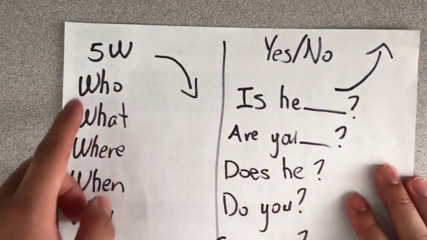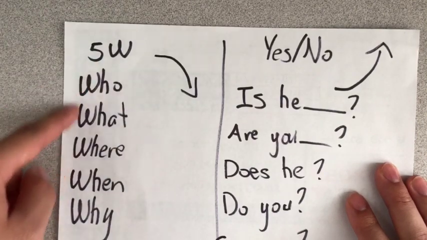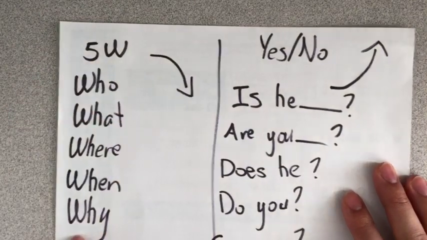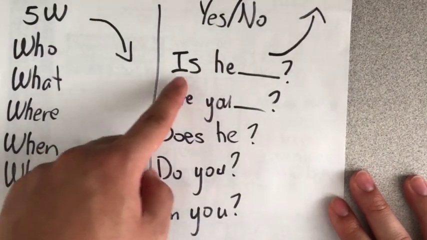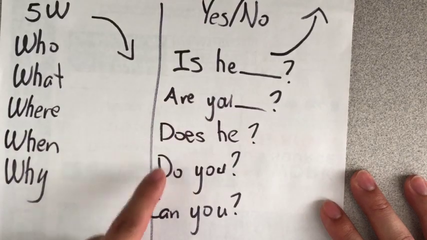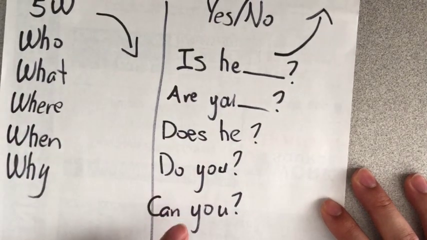This is only for questions. Our voice goes down when we ask questions about the 5 W's. Our voice goes up when we ask any questions that have is, are, does, do, or can. With these questions, our voice goes up.